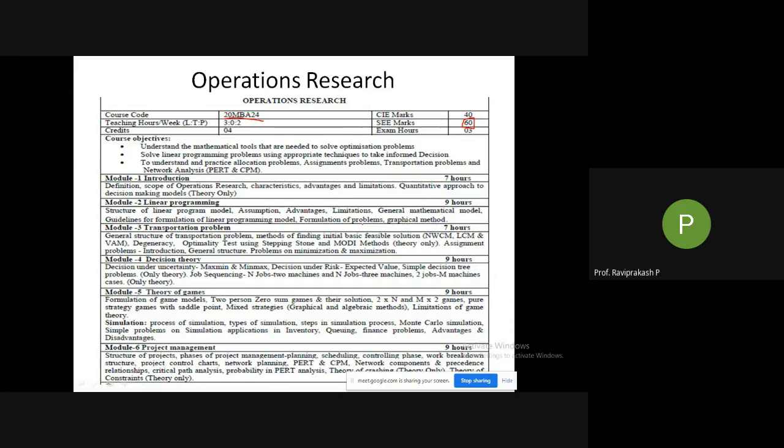Next comes decision theory. You can see here, decision under uncertainty. There are different things. Risk is there. So we have to take the risk or not, or we have to minimize it. How much can we minimize? Whether I should take that particular risk or not. Uncertainty, risk, those things are there. To solve that, we are having the maximin and minimax methods. There are five different methods, but only two are given for you, that is maximin and minimax. Then decision under risk, expected value, simple decision tree. There is something called a decision tree, so we'll see when we get there.